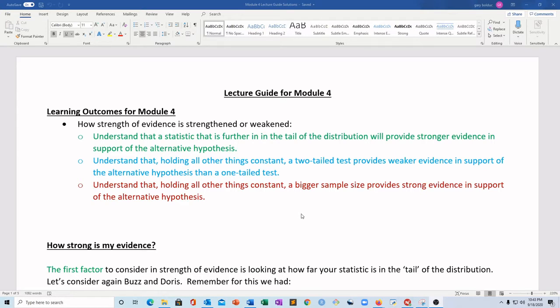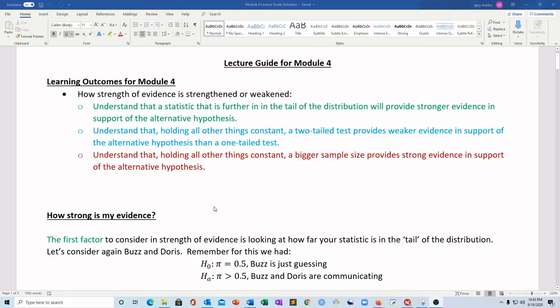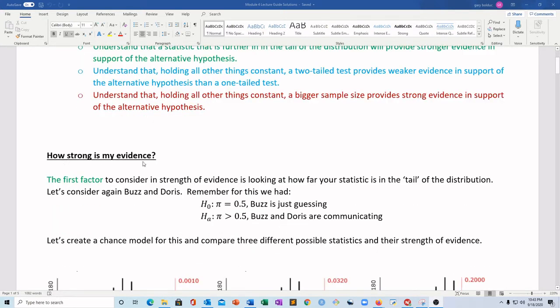So, we're going to look at, okay, what can I change about a problem in order to make the p-value bigger or smaller, or the z-score bigger or smaller? And so we're going to look at what things can change, what their effect is, and then talk a little bit about why that's happening. So, how strong is my evidence?